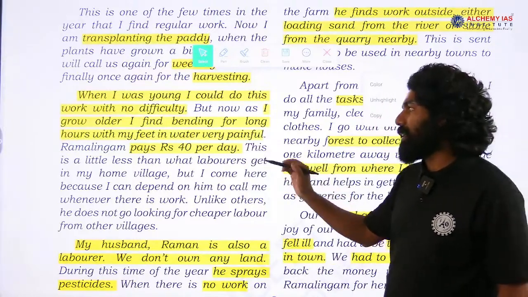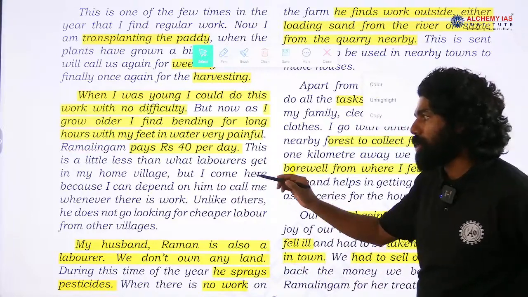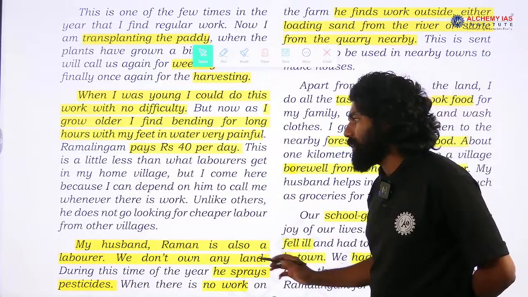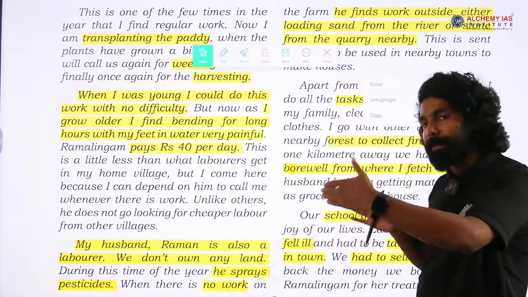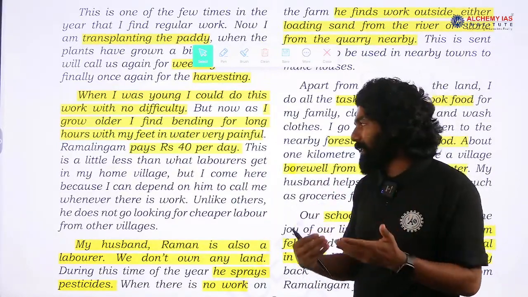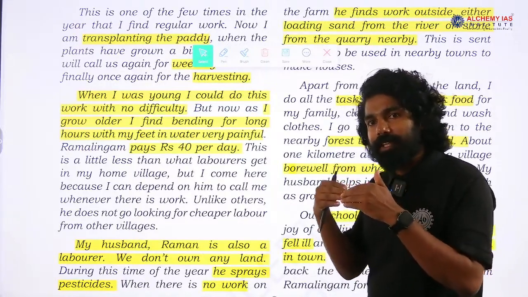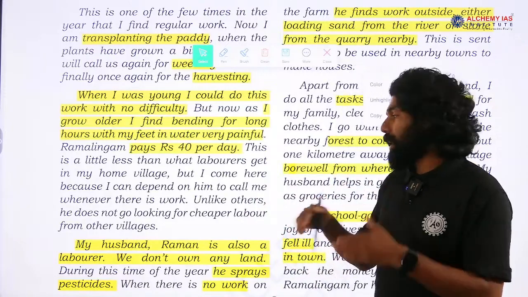These are a little less than what a laborer gets in my home village, but I come here because I can depend on him to call me whenever there is work. Unlike others, he does not go looking for cheaper labor. So, when cheaper labor is available, this is a problem they discuss: they are paid a lesser wage, and it can lead to loss of the job.